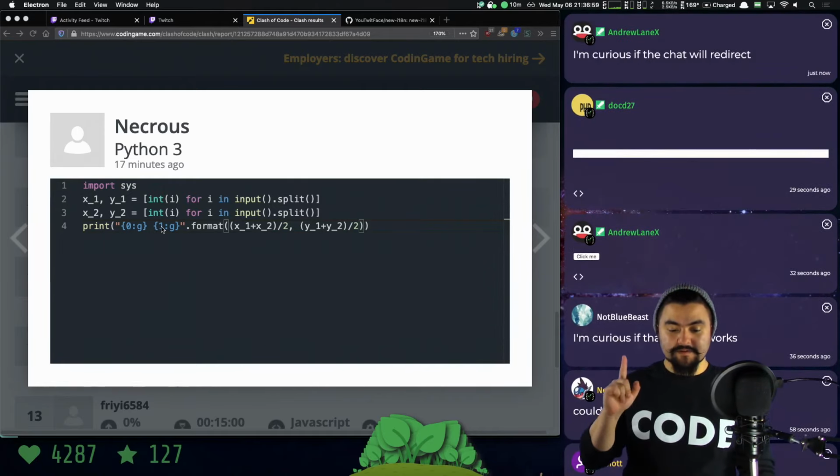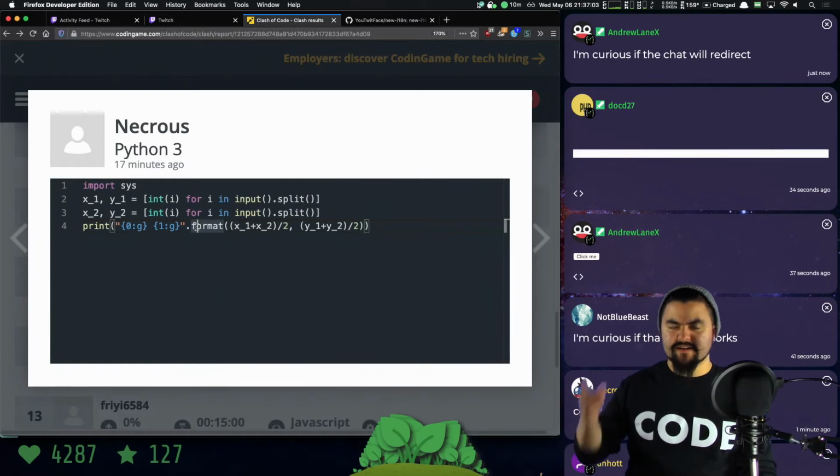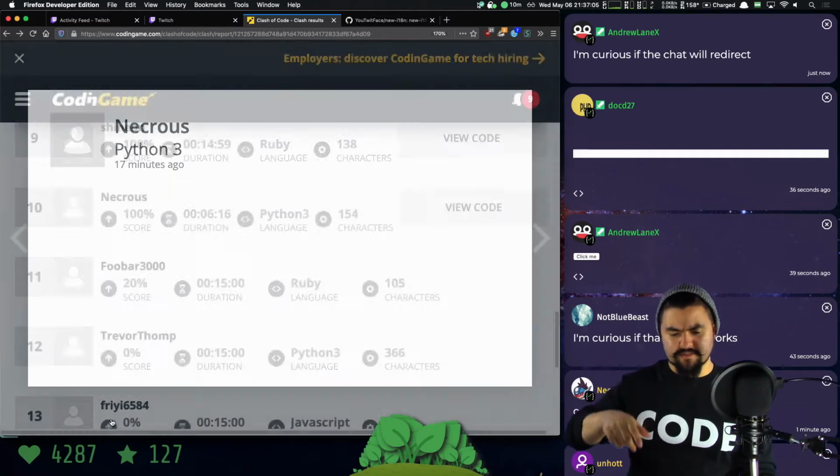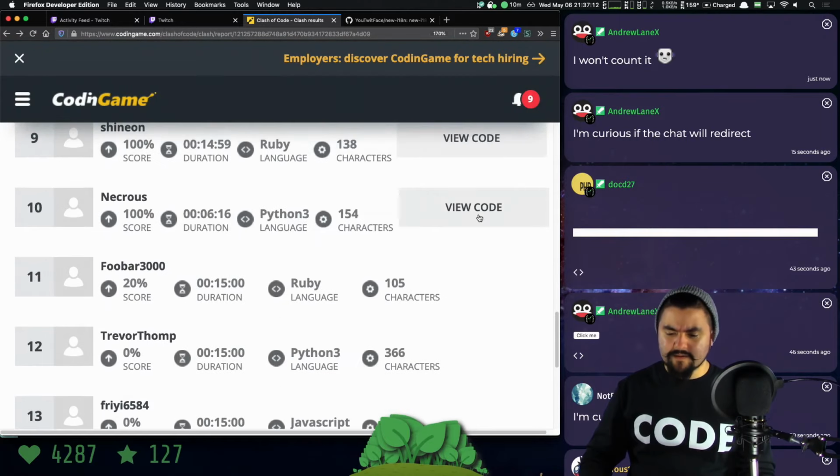This is very similar to unhot's solution. But in this case, you're using the format function instead of a built-in, like they were using. Let's compare it. They were using this f function. Yeah, f, which is probably similar to string.format.